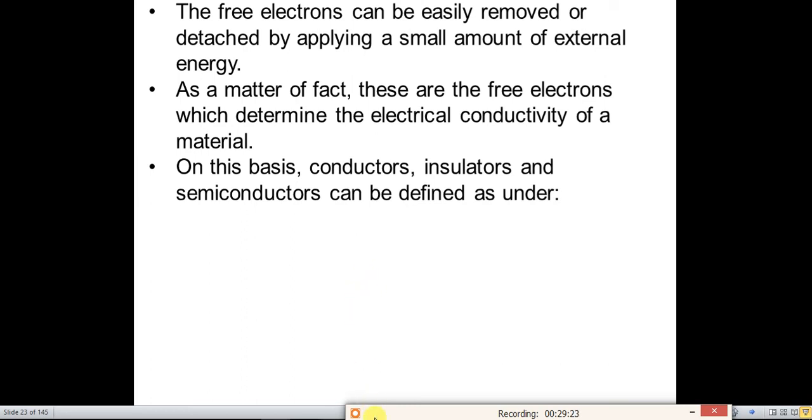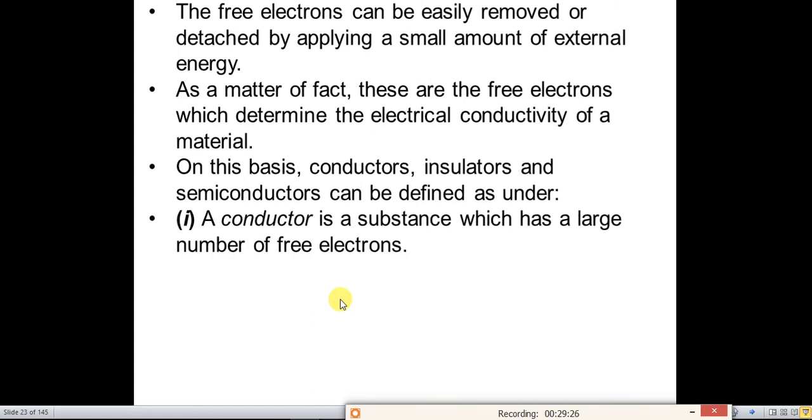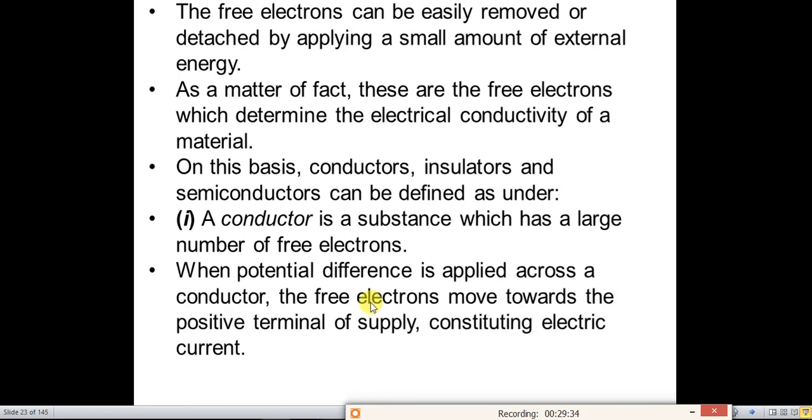So what is a conductor? A conductor is a substance which has a large number of free electrons. And when a potential difference is applied across the conductor, the free electrons move towards the positive terminal of a supply, and this constitutes the electric current, as I have shown previously.